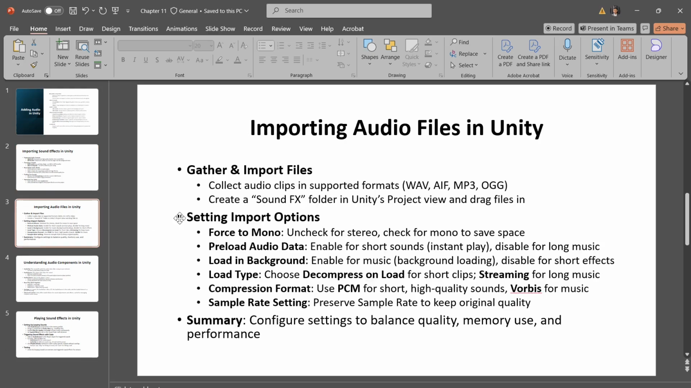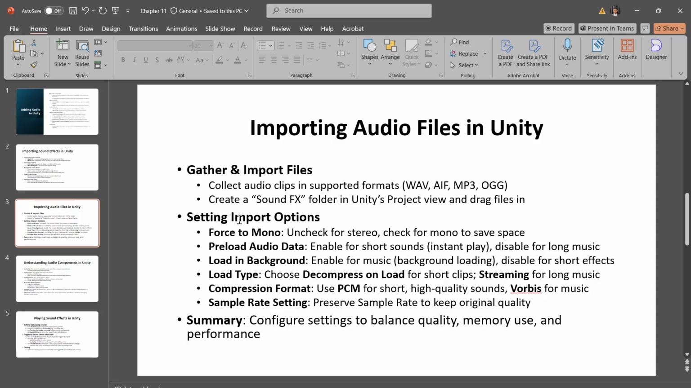And next is, to import audio files and set them up correctly in Unity, we need to follow a few steps to ensure our sounds play smoothly and efficiently. So the first step is importing audio files. First, gather your audio files, which might be sound effects or background music. Make sure they're saved in a format Unity supports. Open Unity and create a sound effects folder in your project view to keep things organized. And then drag your audio files from your computer directly into that folder.